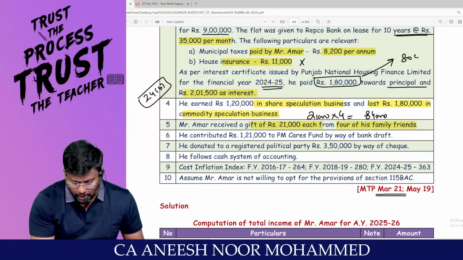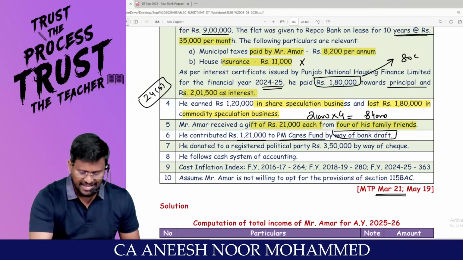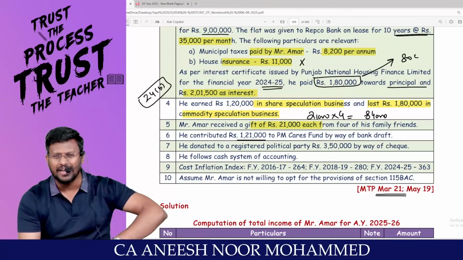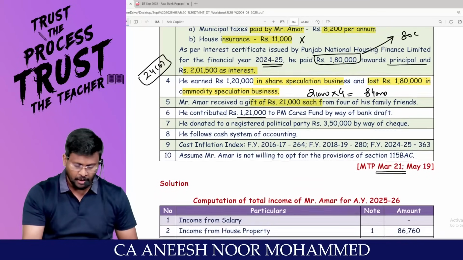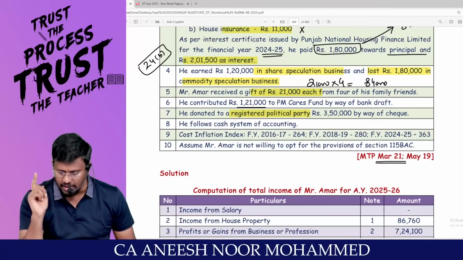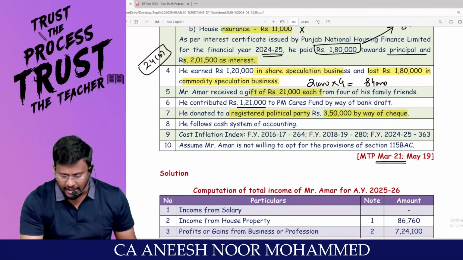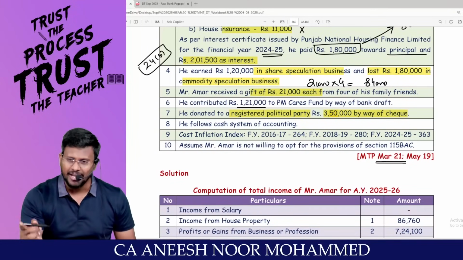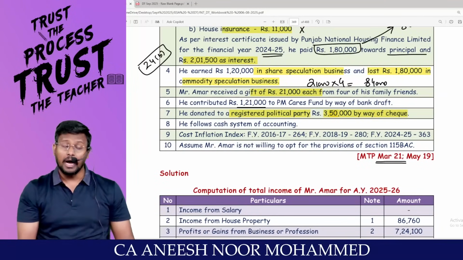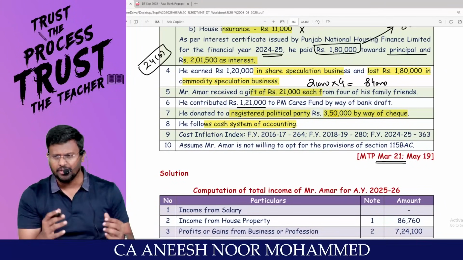He contributed 1,21,000 to PM Care Fund by way of bank draft. They are talking about 80G here. If you are contributing to PM Care Fund, you are entitled to get deduction under 80G. He donated 3,50,000 by way of cheque to a registered political party, not a local political party. You are entitled to get deduction under 80GGB or 80GGC as the case may be. If the contributor is a company, 80GGB. Other than a company, 80GGC. He follows the cash system of accounting, fine. It is his option. It is allowed.